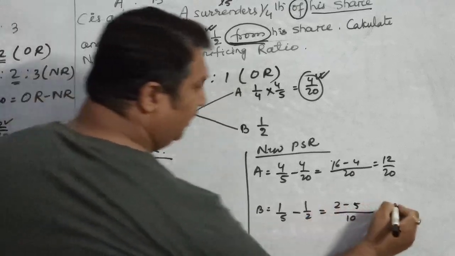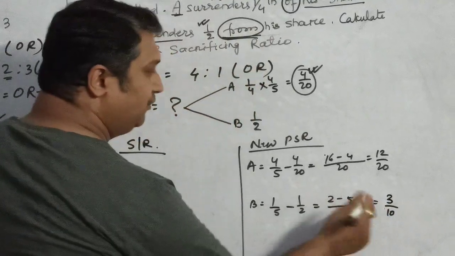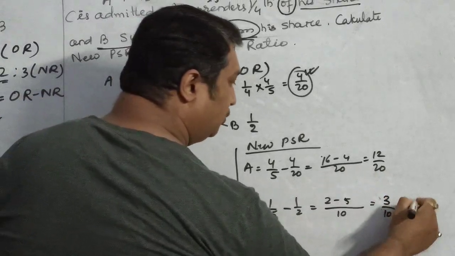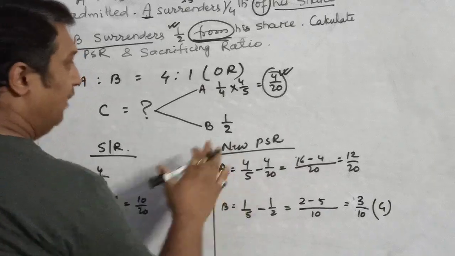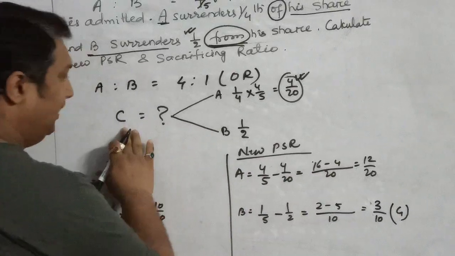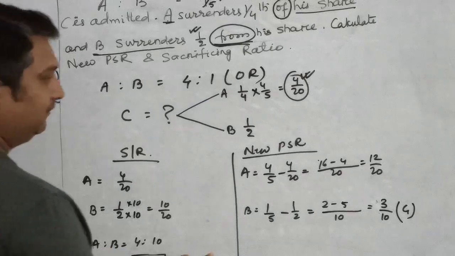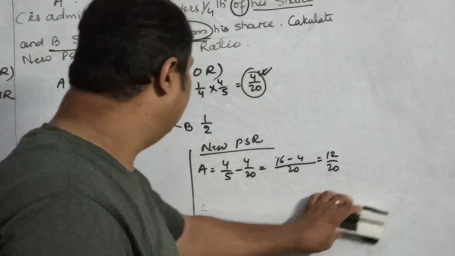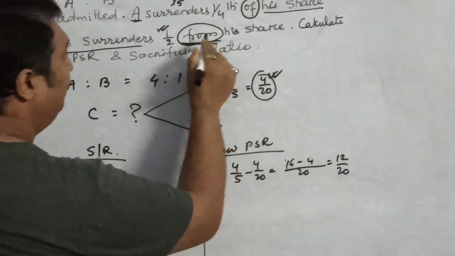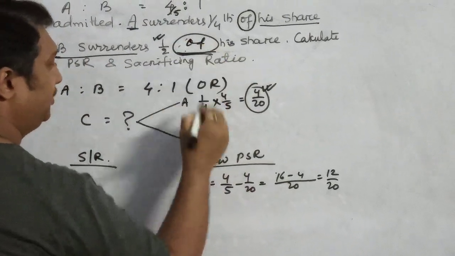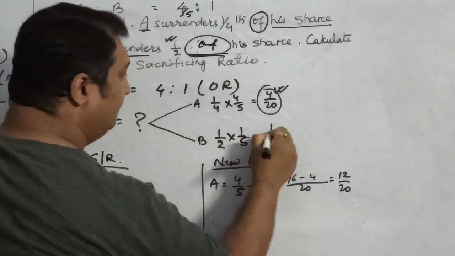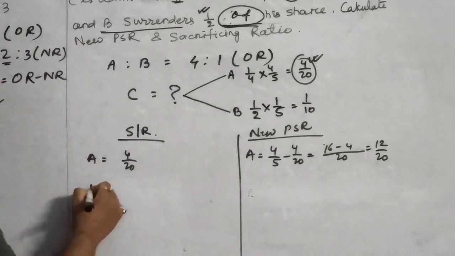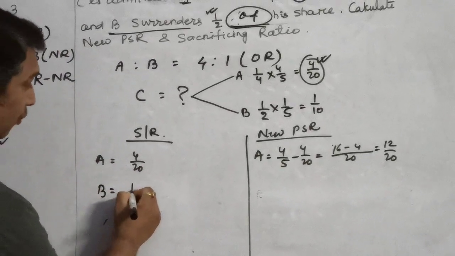Now if you see over here, he has not sacrificed. You are getting minus 3/10. So we cannot write minus. Instead, we write it over here as gain. So after the arrival of C, he has gained it from here, and actually he has given half of his share. Half, it's not from, it's of his share. So 1 by 2 into 1 by 5, that means he has also given 1 by 10. So a small change which I will make over here is that B has also given 1 by 10.